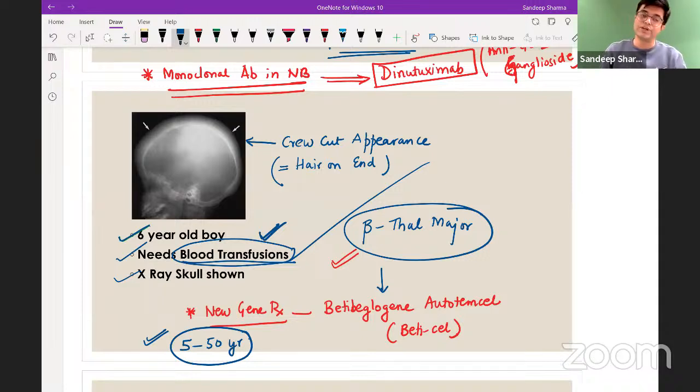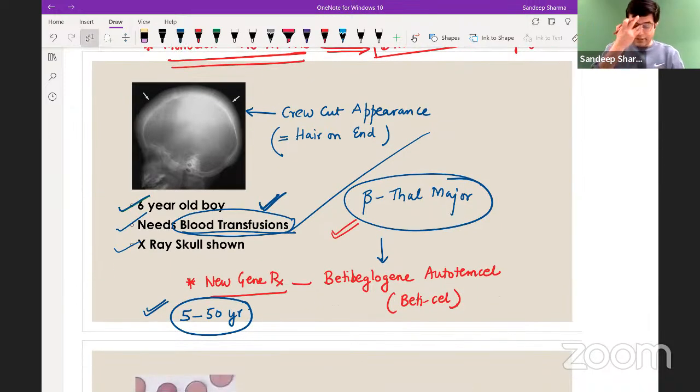a dramatic improvement in the life quality of these patients will happen, right? So betibeglogene autotemcel. Let's move further.